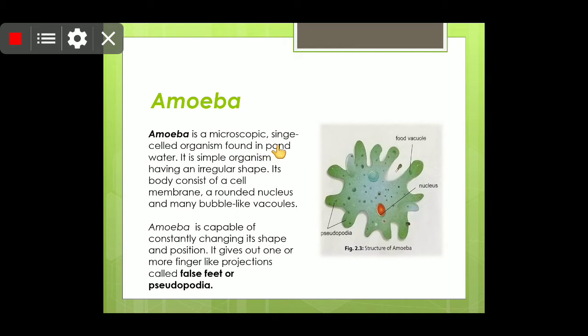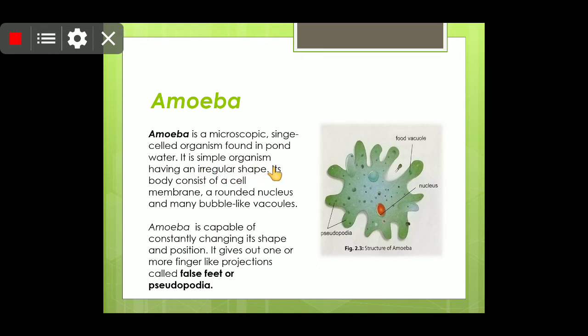See, micro means very, very small, and microscopic is which could only be seen under the microscope, and we cannot see it with our naked eye. It is not visible without using the microscope. So it is a single celled organism. They are not multicellular like the complex organisms found in pond water.